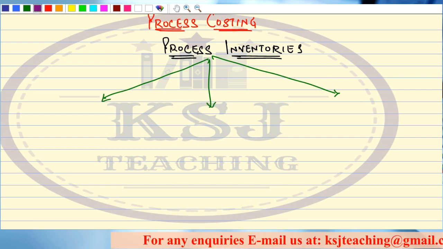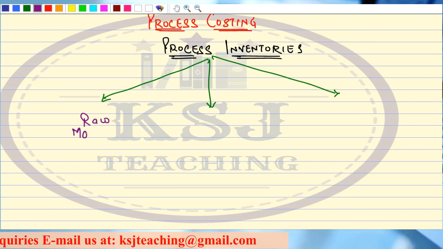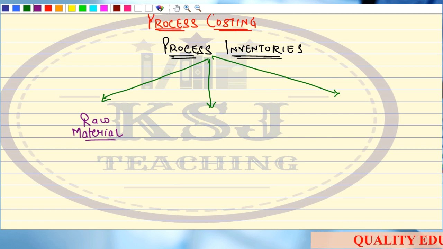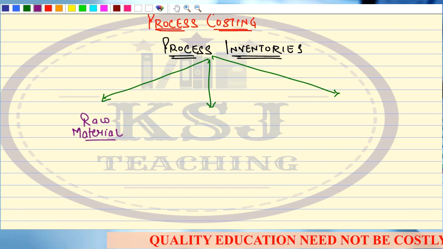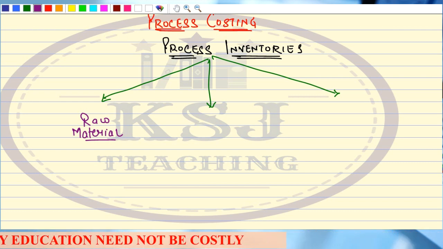The first type of inventory will be the raw material inventory. Do you agree with me? Sir, without raw material, can you manufacture a product? No, sir. So that means you will always have raw material lying in your factory. We studied in material costing that we should avoid the situation of stock out, right?